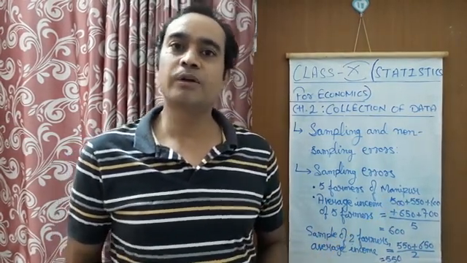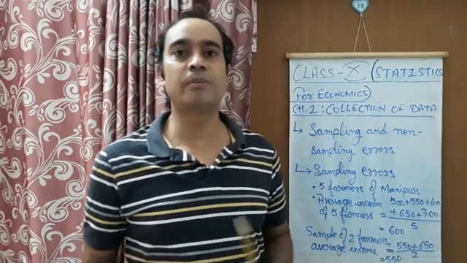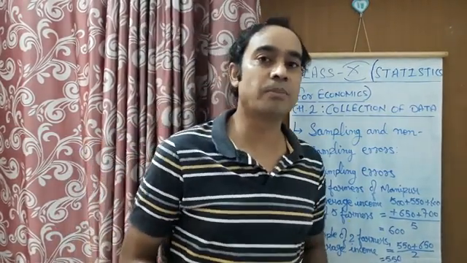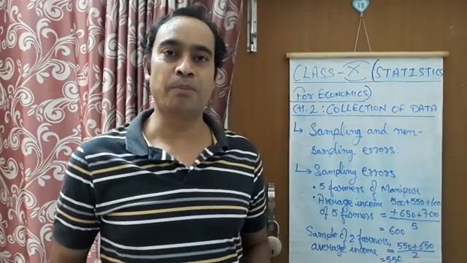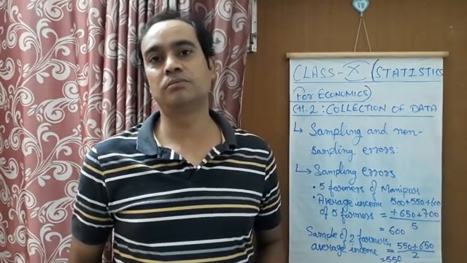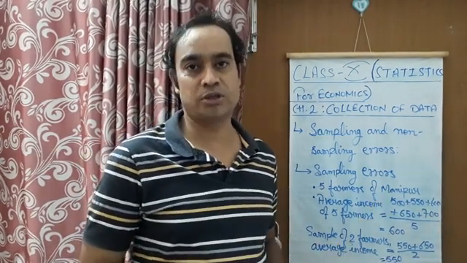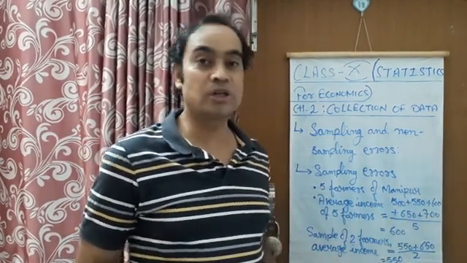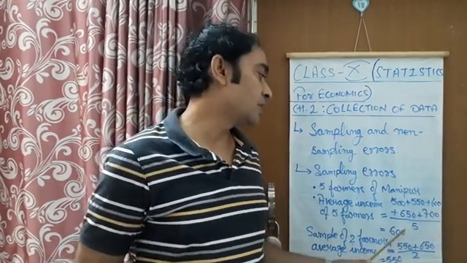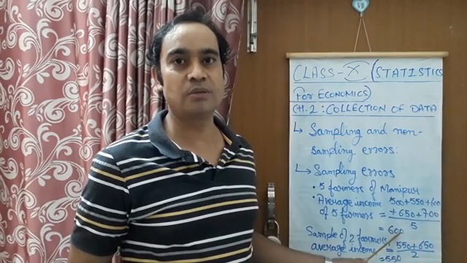Now the answer is 1800 divided by 3, which is 600. As I increase the sample population, our error also gets reduced. This time we got the same answer as the total population's average income.